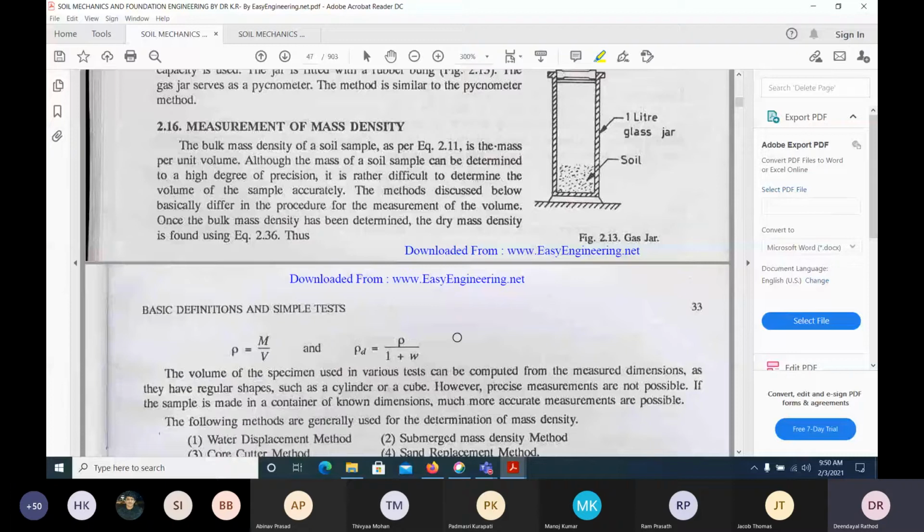What is the definition of density? Mass by volume. That we know. Anyway, mass we can find out, but how do we find the volume? We can dig a hole, and we can get the mass. How can we find the volume?